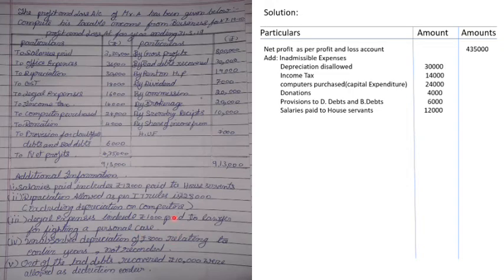Again, it is of a personal nature, something related to personal expenditure. Therefore, it shall not be considered here. They said the 16,000 also included this 1,000, so we need to separate it. We need to add it back to our net profit. That is what we do. Legal expenses for a personal case shall be added back.